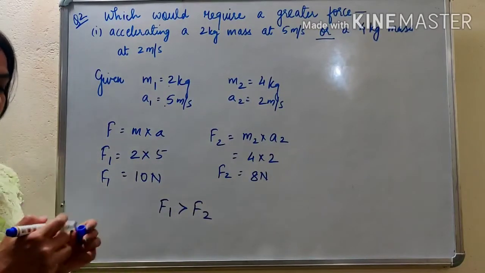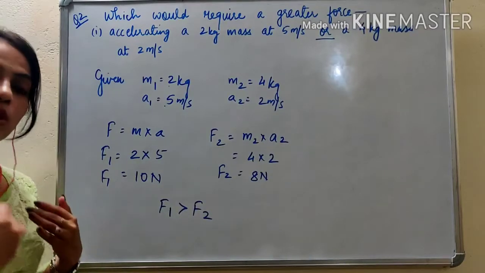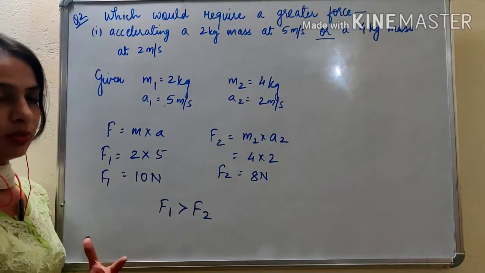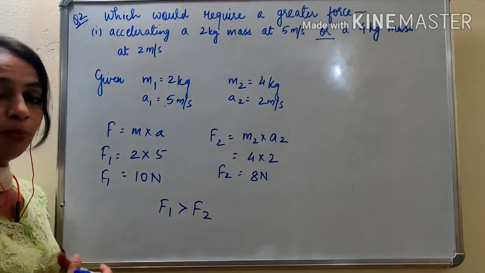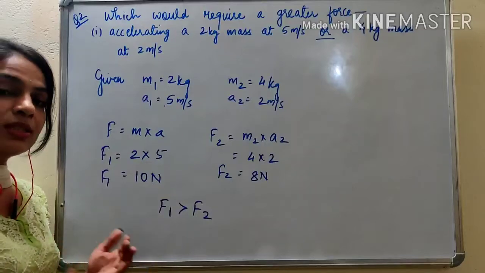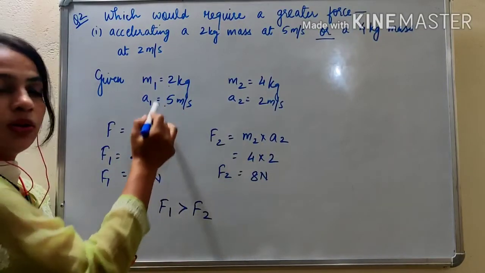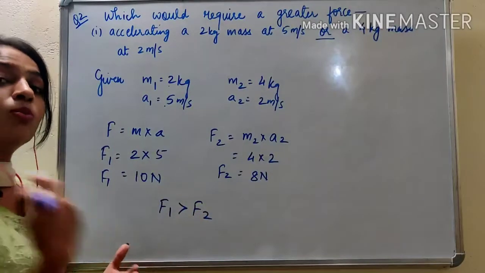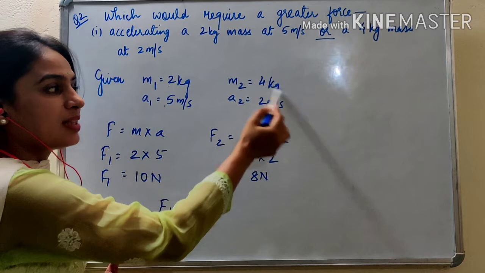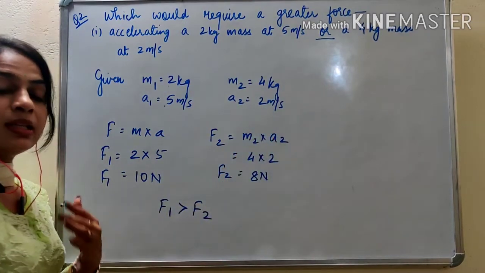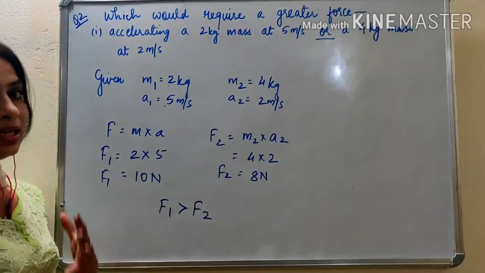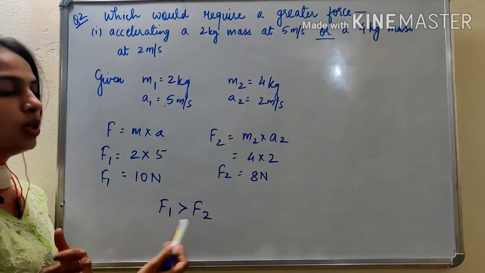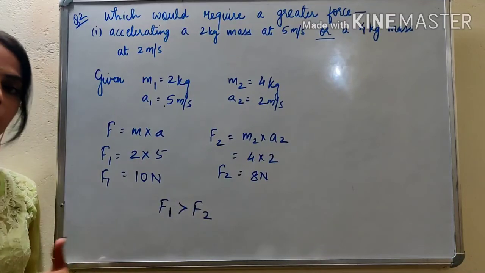Okay, that means you can understand that if you have to throw a ball to a larger distance or with a greater speed, more acceleration means more change in speed. More change in speed is required over here. Here acceleration is more, so more change in speed is required, so more force will be applied. Here acceleration is 2 meter per second, the change in velocity is less. That is why the force applied will be less. Okay. So this was a pretty simple one. Let's look at the next one.